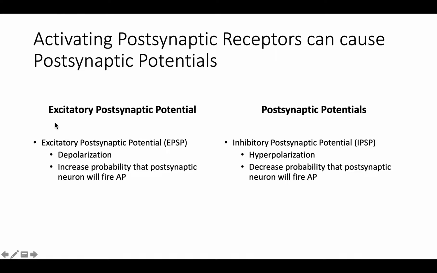An excitatory postsynaptic potential is a depolarization. It drives membrane potential closer to threshold, increasing the probability that the postsynaptic neuron will fire an action potential. The inhibitory postsynaptic potential is a hyperpolarization. It drives membrane potential farther away from threshold, decreasing the probability that the postsynaptic neuron will fire.